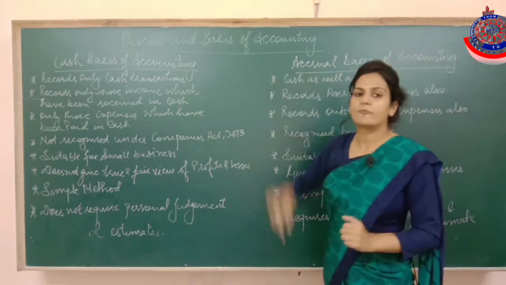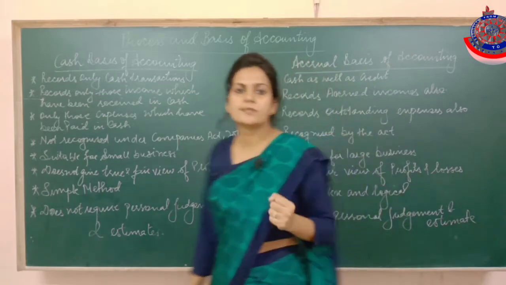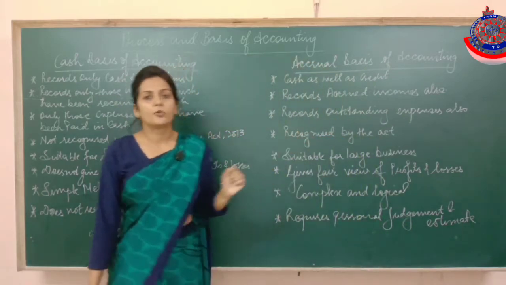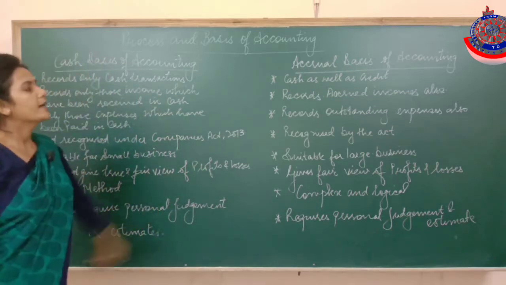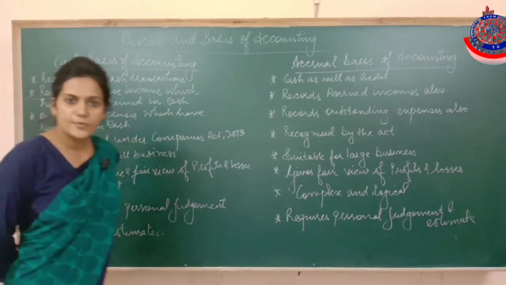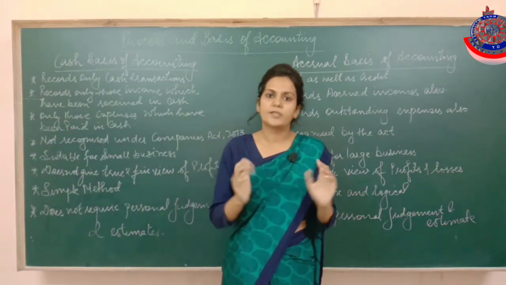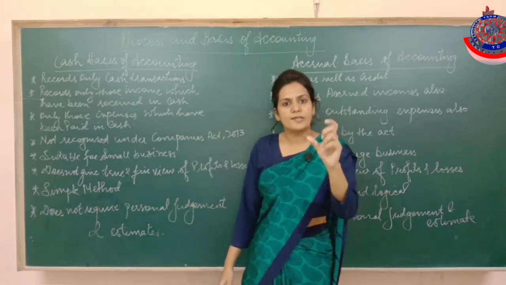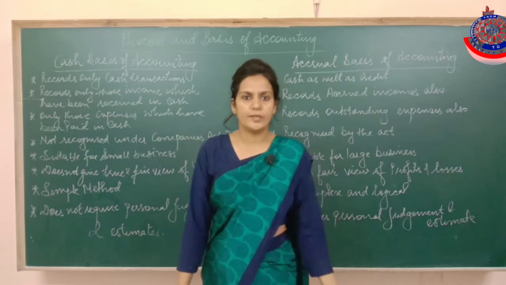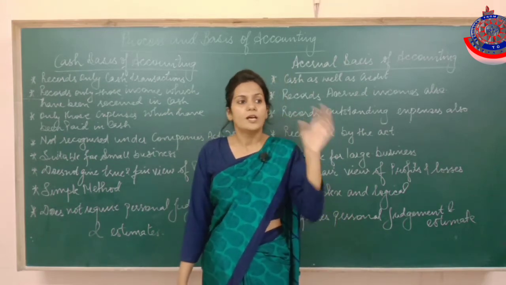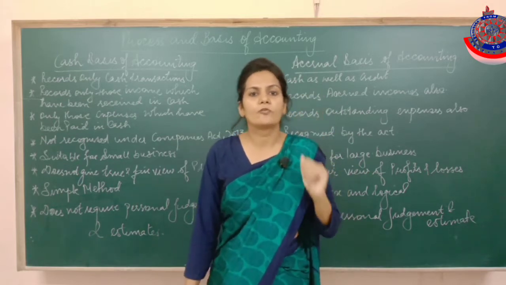These two bases have been given by accountancy. Now it depends upon us which of these two we are going to use. Let's discuss them in detail. First is the cash basis of accounting. Cash basis of accounting is a very simple method. As per this basis, only those transactions will be recorded in the books which can be expressed in terms of money, the transactions which lead to either inflow of cash or outflow of cash.